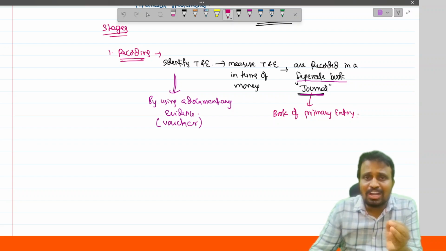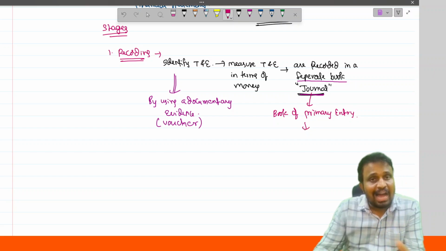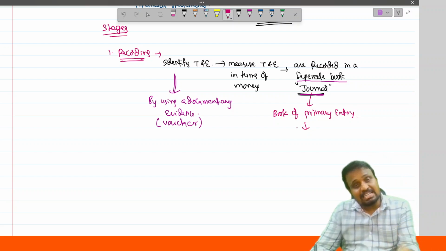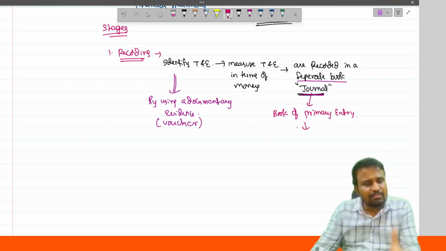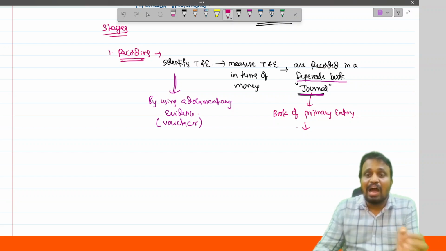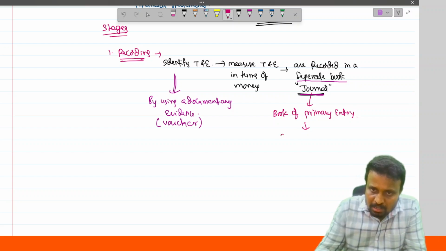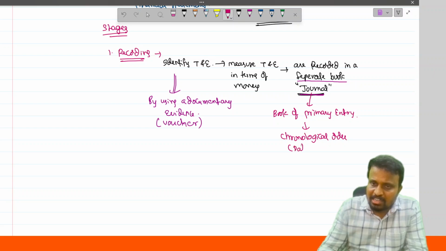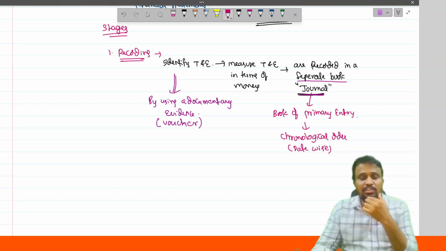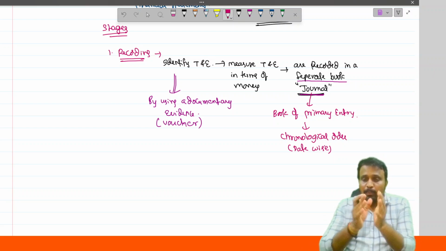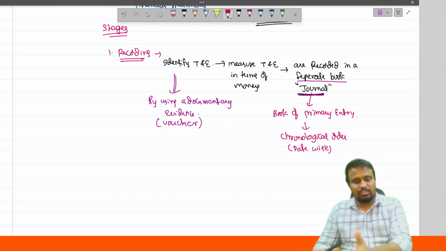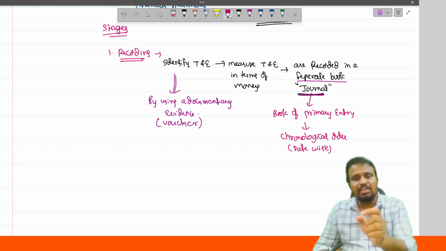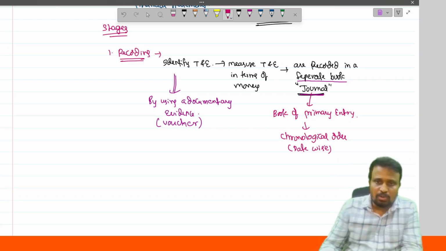The transactions are recorded in the journal as and when they are identified, or as and when they are incurred. That order is called chronological order. We have to record the transactions on a date-wise basis. The process of writing the transactions in a separate book is called Recording.